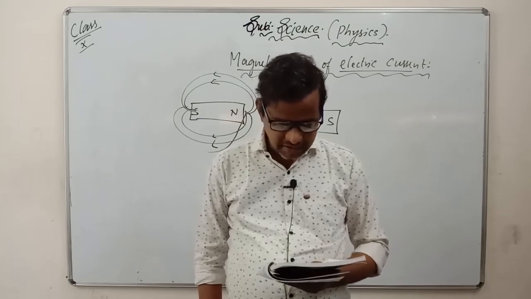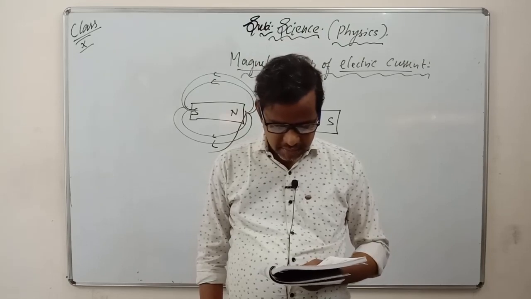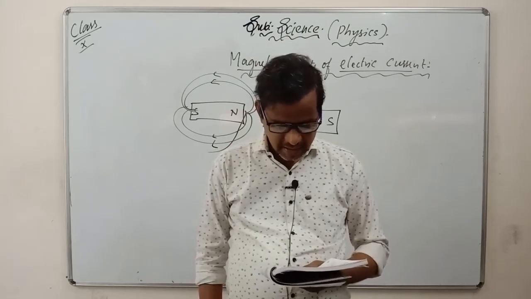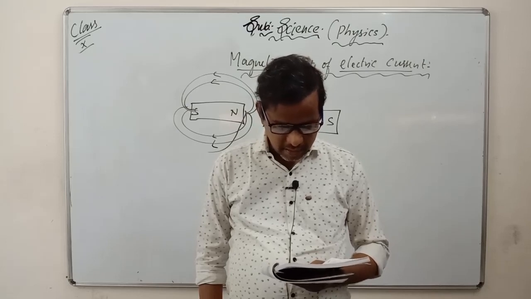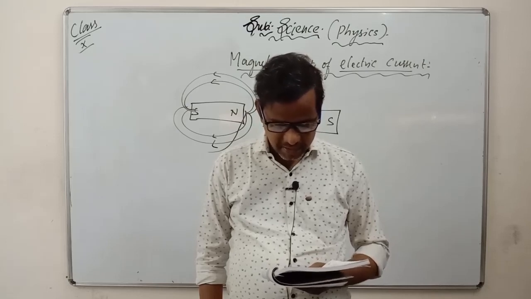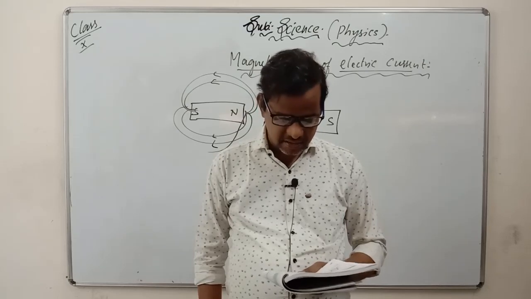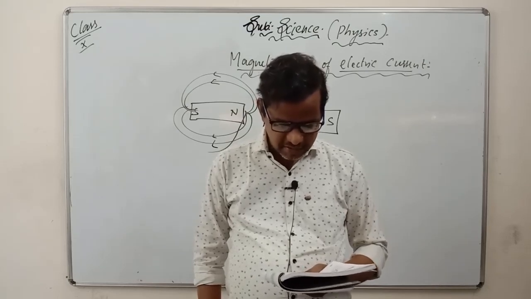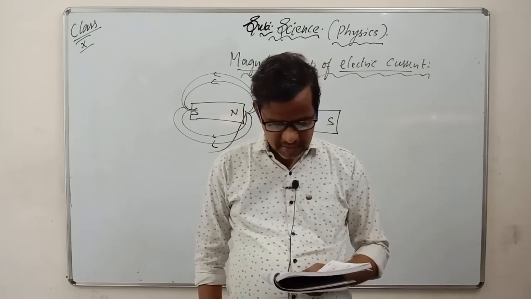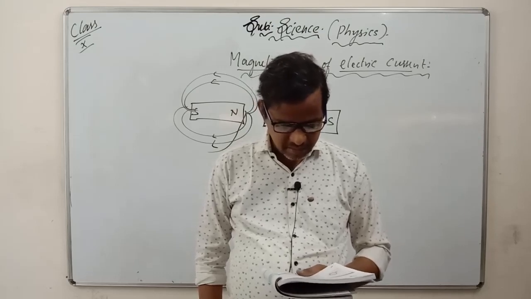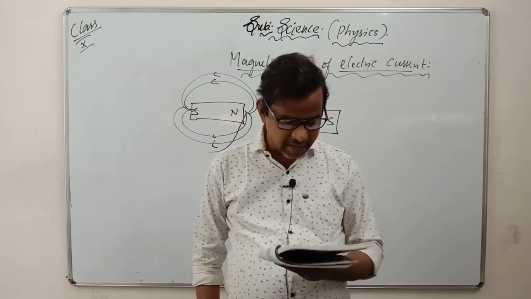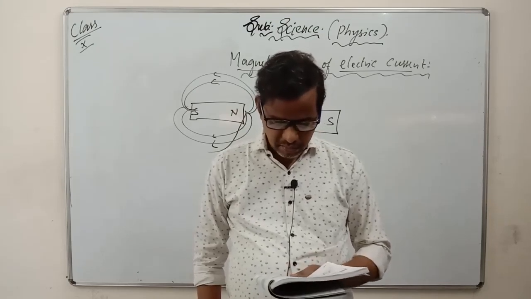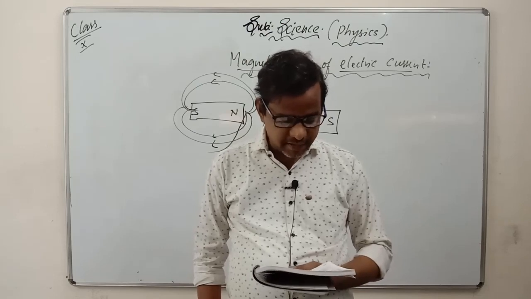By the time we reach the center of the circular loop, the arcs of the big circles would appear as straight lines. Every point on the wire carrying current would give rise to a magnetic field, appearing as straight lines at the center of the loop. By applying the right hand rule, it is easy to check that every section of the wire contributes to the magnetic field lines in the same direction within the loop. This rule is also called Maxwell's corkscrew rule. So you can see the figure there.